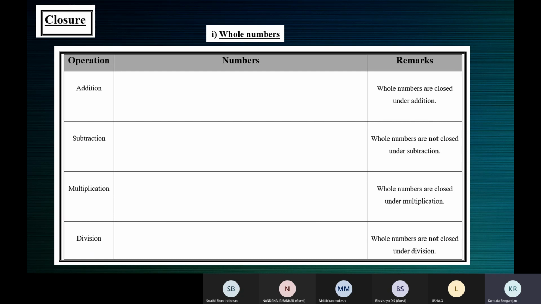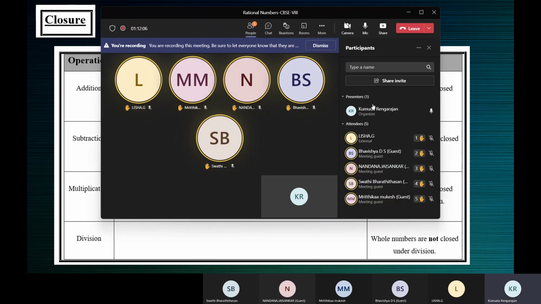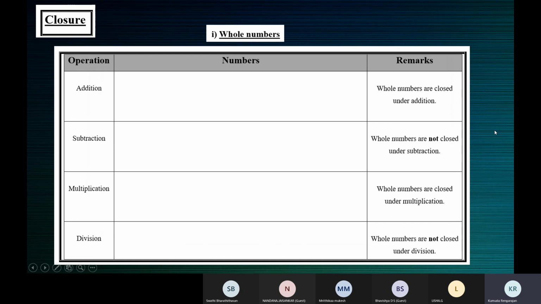Sometimes it's a whole number. Sometimes it's not a whole number. So whole numbers are closed under addition and multiplication, but not under subtraction and division. You should write your own examples. I'm not writing the examples here. You must write. I told you what is closed, so you should write your own examples. Now you must write an example for not closed under subtraction.